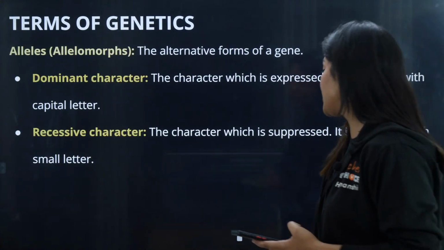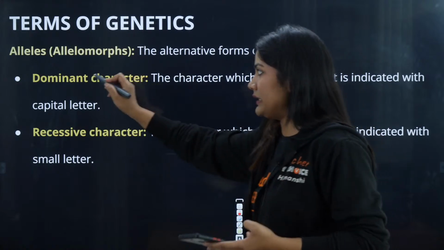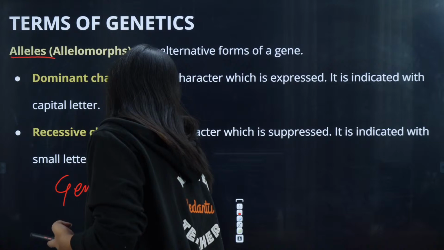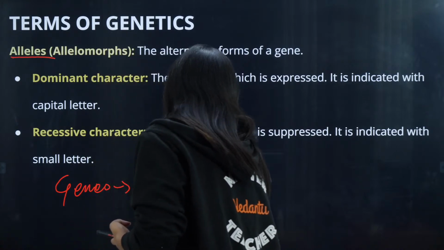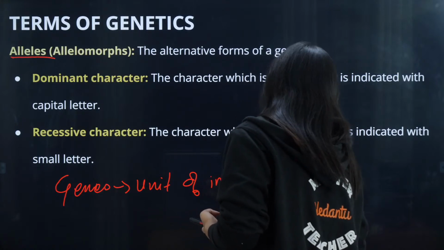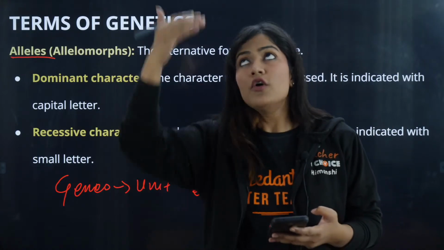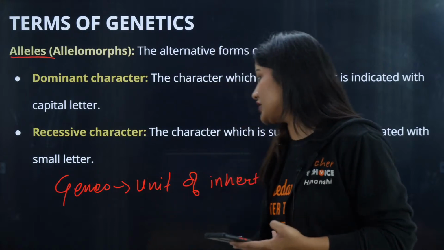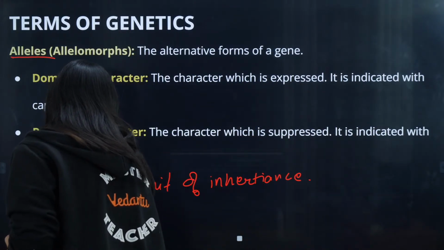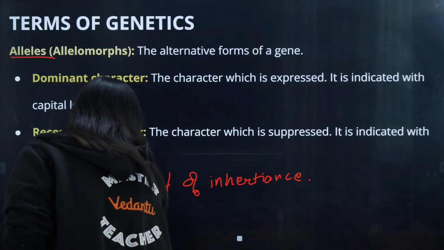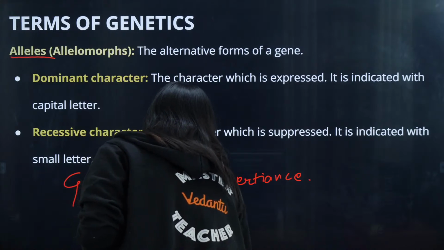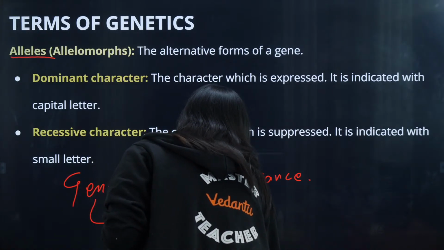The next thing is your gene. So before we talk about alleles, I would like to talk about genes. Genes, we know, are the unit of inheritance. What is going to move from my parents to my body, right? What character is going to move from one generation to the next generation is the gene. This is the unit which is present on the DNA. Genes are present on the DNA molecule.